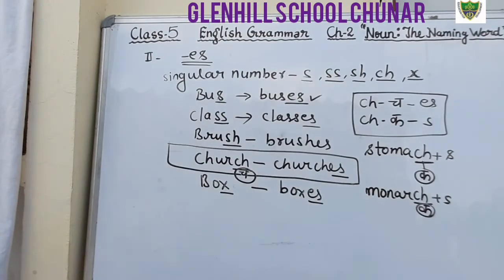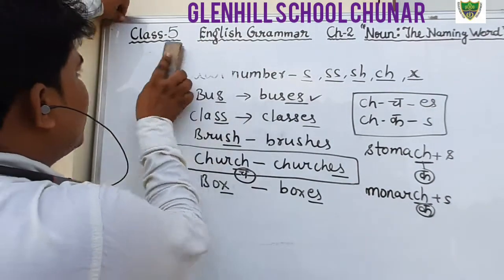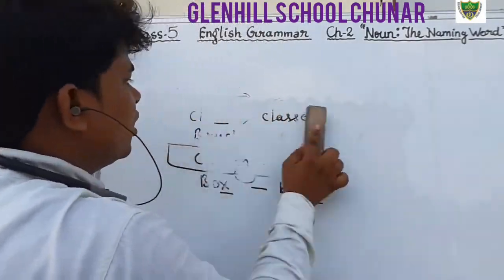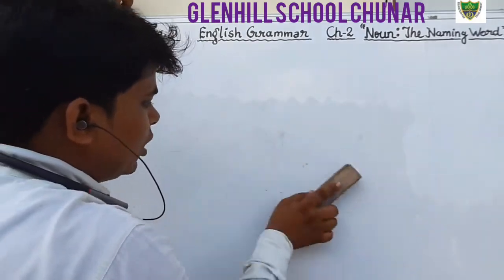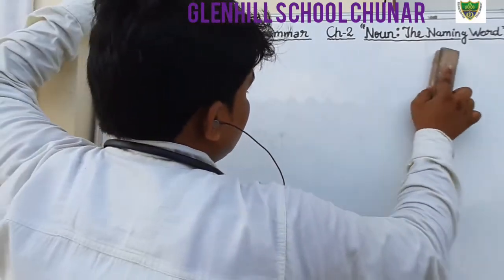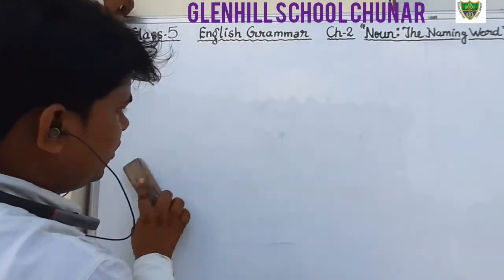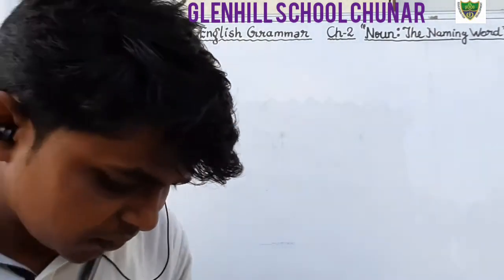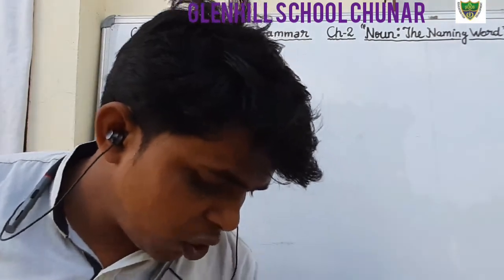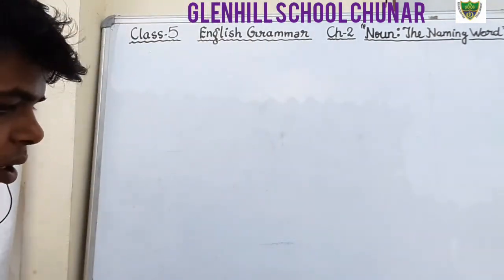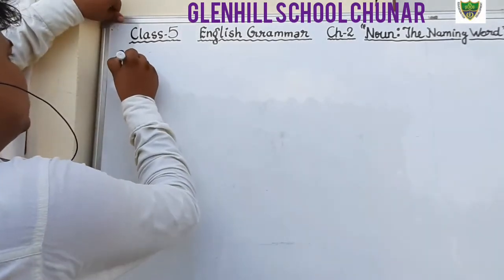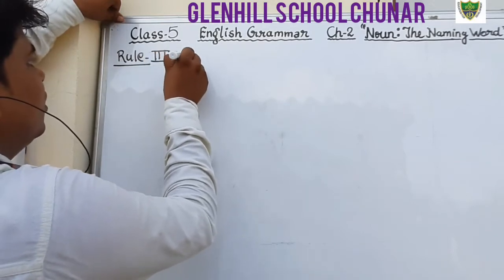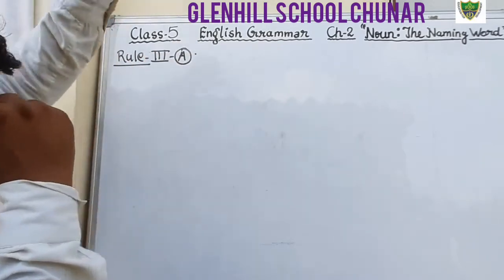Okay students, now we will discuss the third rule. Everyone just open your notebook and start writing, and do the practice at your home also, so that the knowledge will remain in your mind. Put the heading Rule number 3rd A. There are two rules in rule number 3rd A.